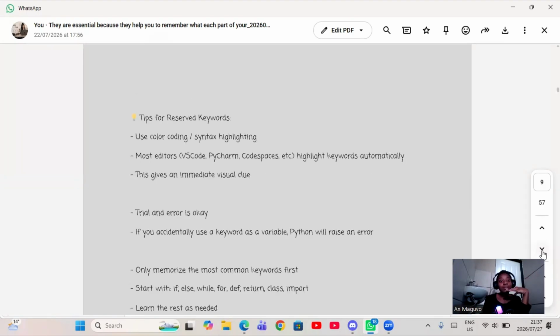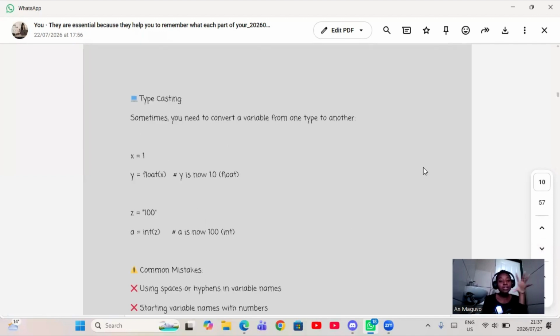So without spoiling everything, I'll just go back. Guys, do grab a copy. This is very helpful. It starts all the way from comments, as you saw, up until just a nice summary. We also have a preview of functions as well. That was a lot, man. Okay, so I'm gonna go back so that we can finish what we came here for.